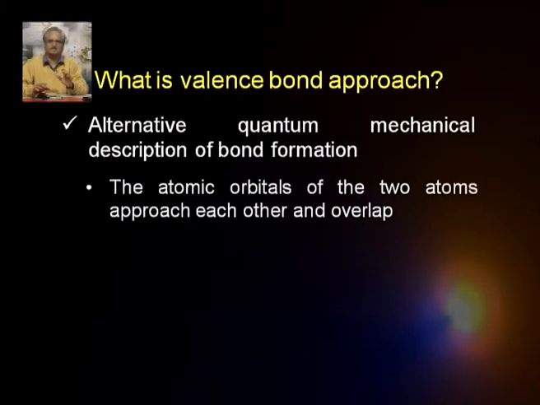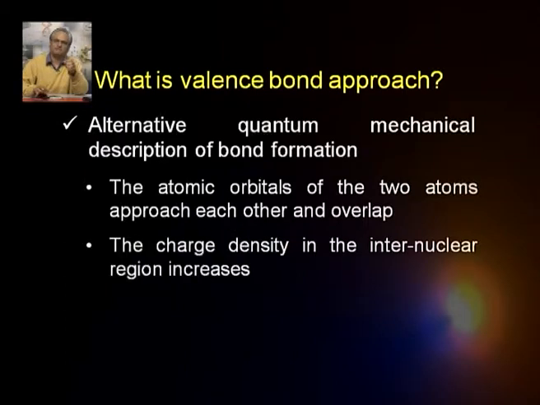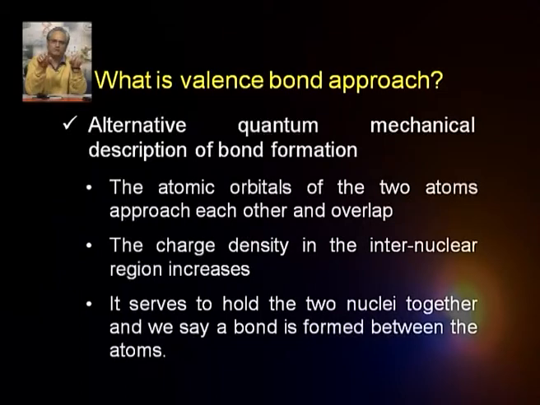In this case, essentially the bond formation according to the valence bond approach is visualized as follows: the atomic orbitals of the two atoms which are going to form a bond approach each other and they overlap. When they overlap, the charge density in the internuclear region increases, and this charge density holds the two nuclei together, and we say a bond is formed. So, that is such a simple description.